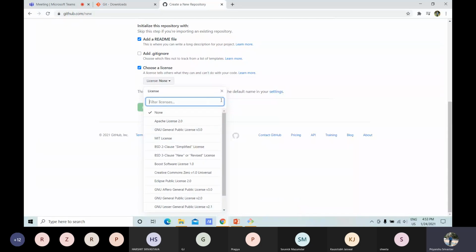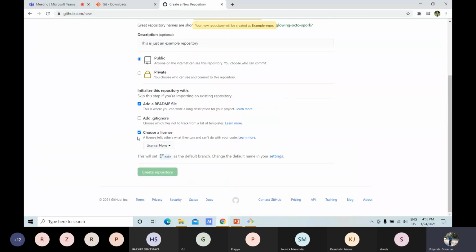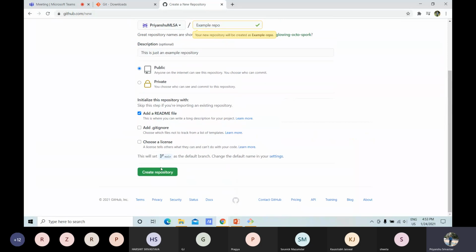By using license, it makes certain rules like who can edit, or if someone wants to edit, then they have to take your permission. So here is the different type of permission or restrictions based on the license, and you have to search more for them to find which one suits your project. So I will not choose any license. Now let's create the repository.